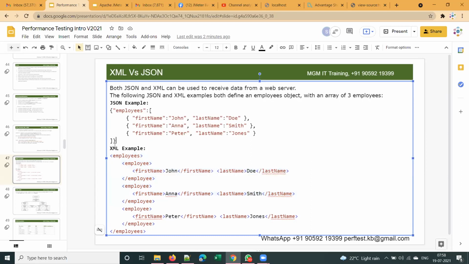JSON is defined like this. This is the JSON format. Key value pairs. Yeah, so these are called key value pairs. This is the key and this is the value. This is the key and this is the value.